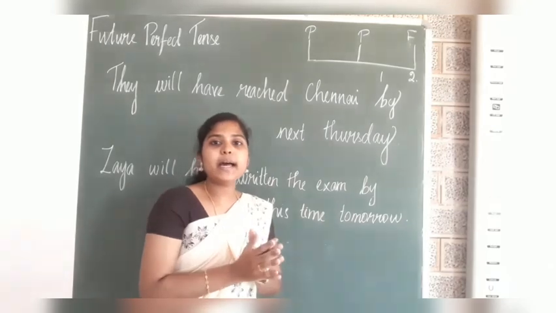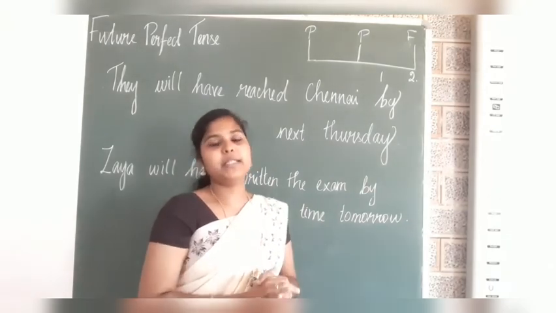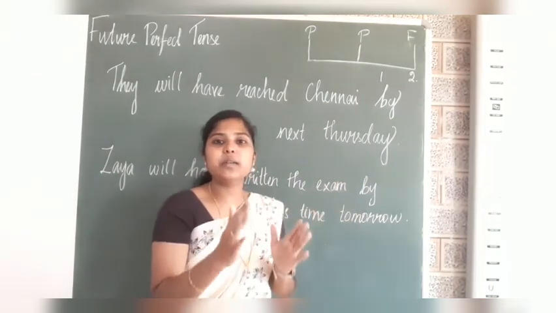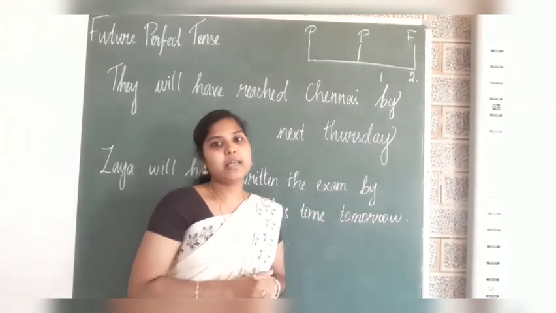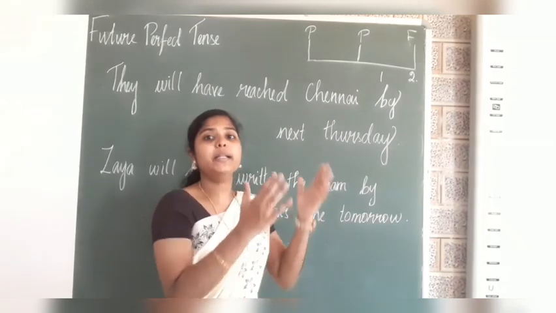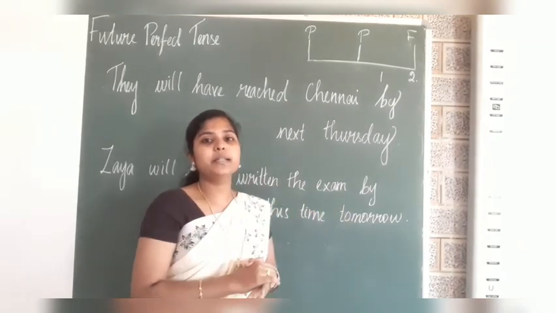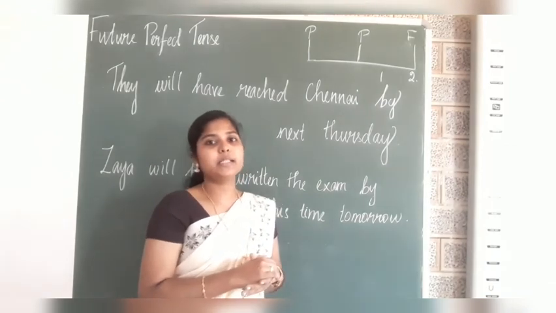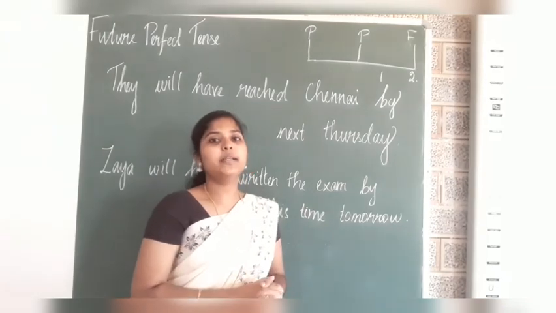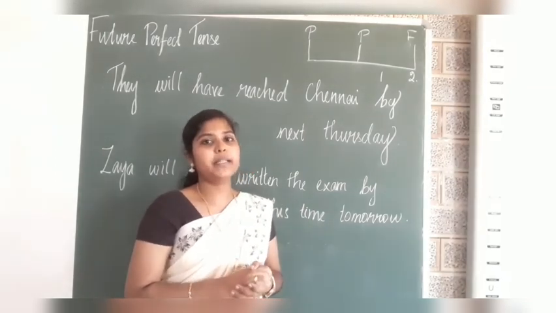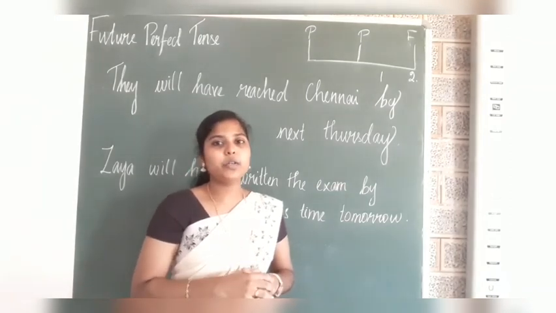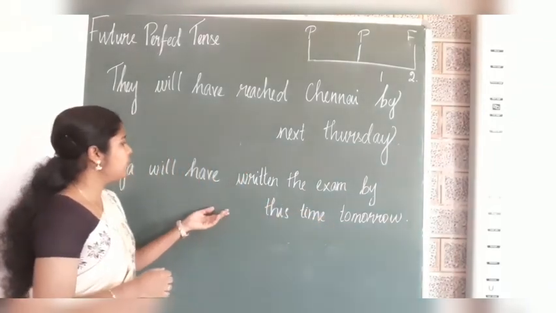It will be a completed action. So, completed actions are known as perfect tense. Okay. If a past completed action has its connection with the present, then it is present perfect tense. If a completed action happened in the past before another action, then it is past perfect tense. A completed action which will happen in the future is future perfect tense. This is all we have seen in this class. Have you understood, students? Now look at another example.